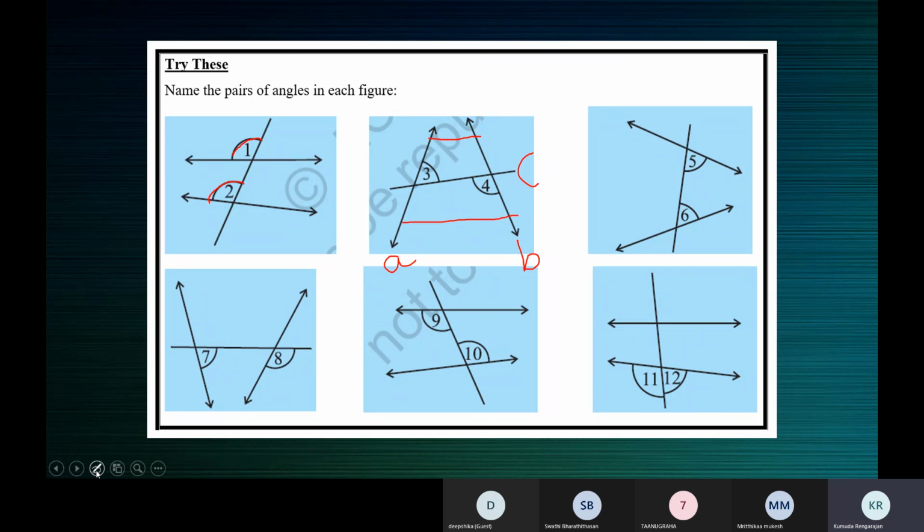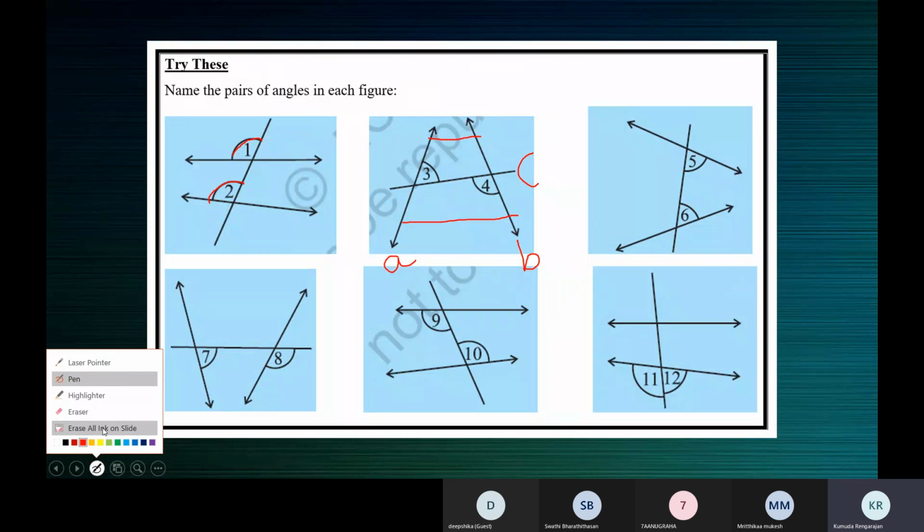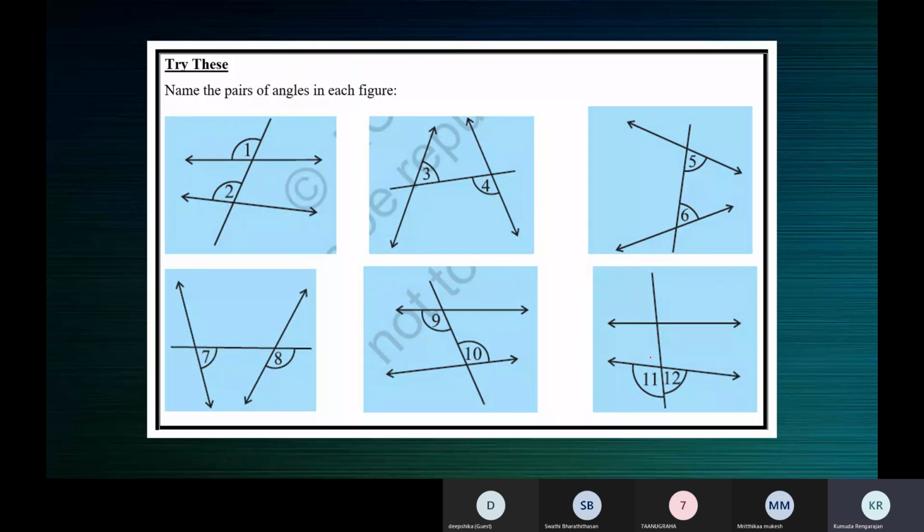Anugraha? Okay, I don't know if she can hear me. Anugraha? Okay, Deepshika, tell me angles 5 and 6. Ma'am, this is Mritika, ma'am. Yeah, ma'am, I have a doubt. In the third diagram, I have a doubt because I couldn't know that.